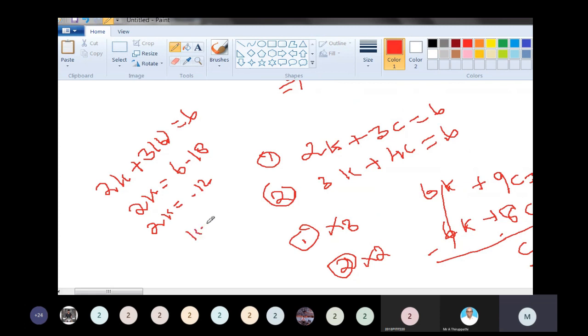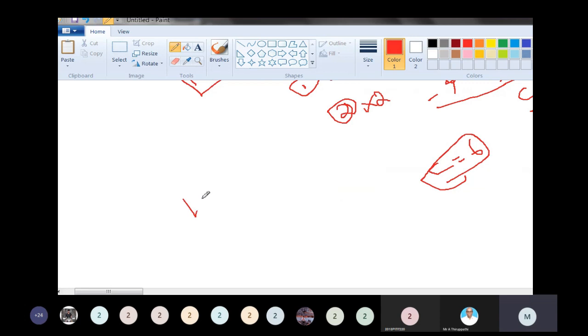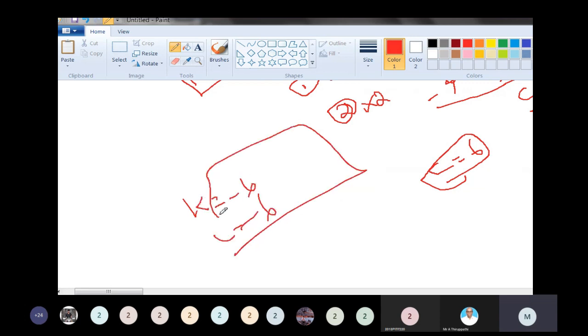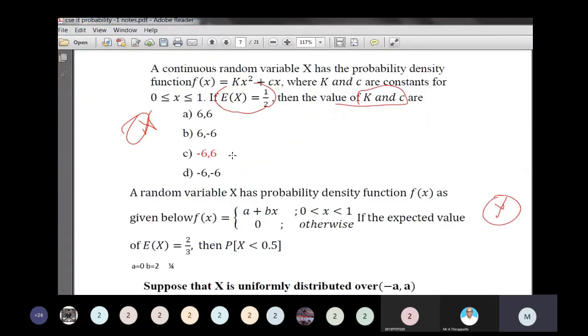So k is equal to minus 6. Therefore k is equal to minus 6, c equal to plus 6. This is the answer: minus 6 comma 6.